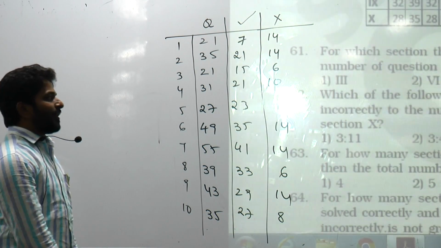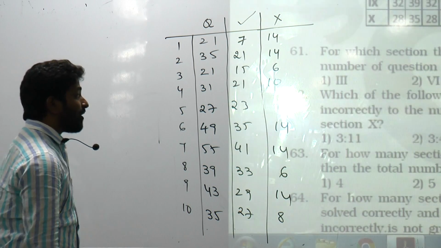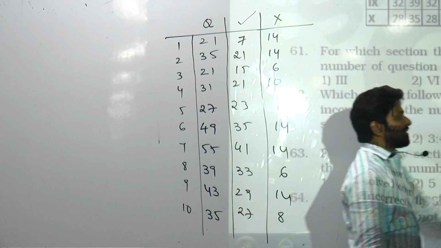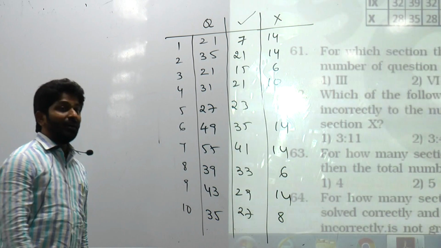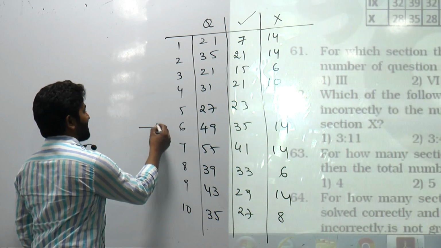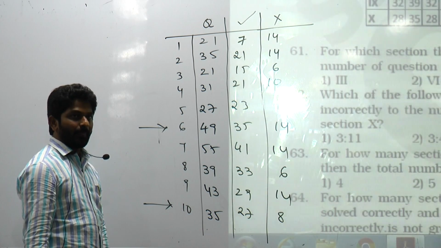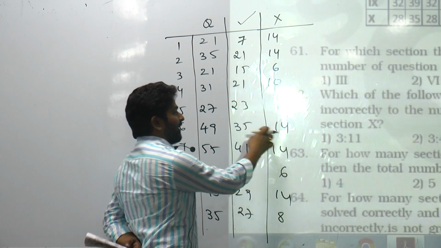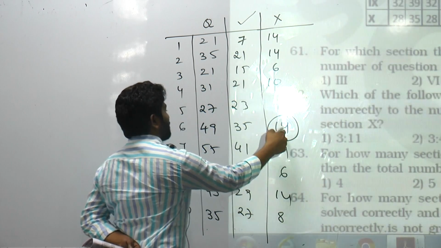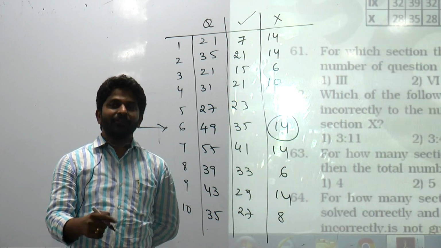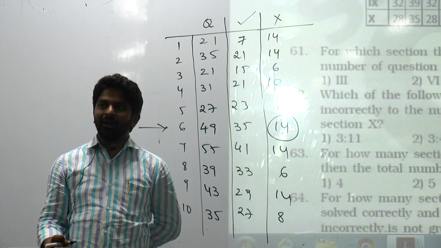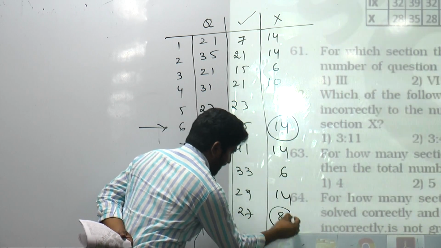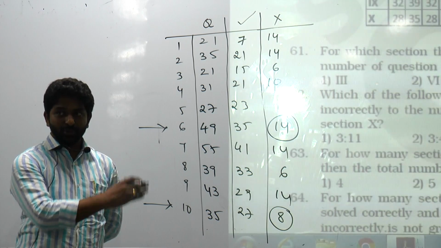So which of the following cannot be the ratio of number of questions solved incorrectly to the number of questions left unattempted in section 6 or 10? Sixth section and then 10th section. In the 6th section we have 49 questions total, 35 were correct, remaining questions were 14. So these 14 include questions given a wrong answer and unattempted ones. Together it is 14. And in the 10th section, 8. Together it is 8. Which cannot be the ratio in either of these two?